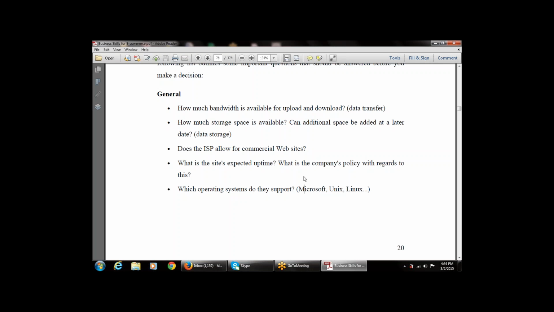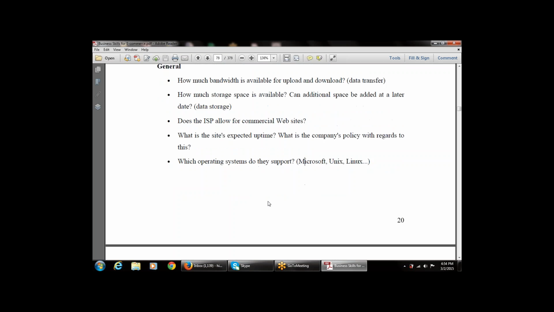So these are the general questions that must be asked while using web hosting services. What type of operating system do they support? What is the site's expected uptime? What are the company's policies with regard to uptime? Does the ISP allow commercial websites or not? And how much data or storage space is available? These are the basic general questions that must be asked while using web hosting services.